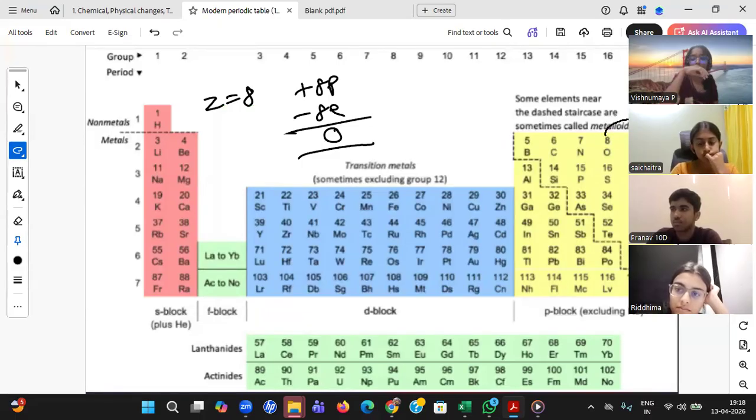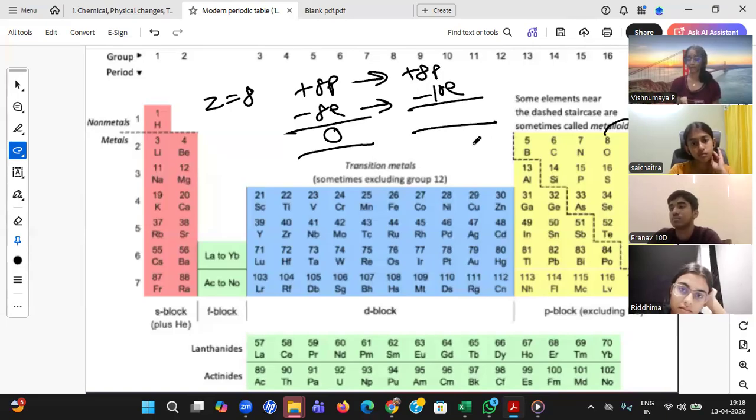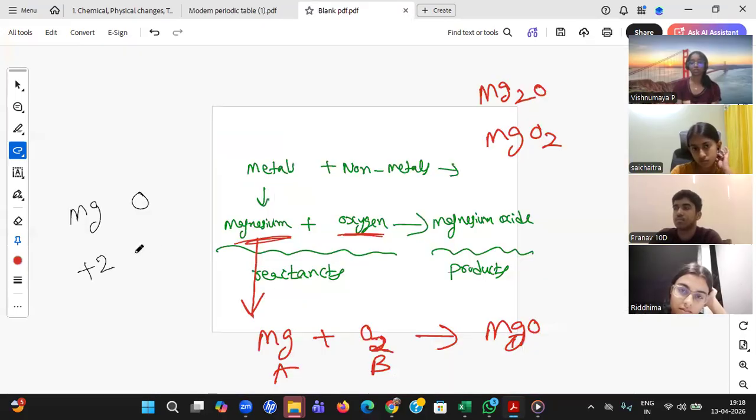Oxygen will also say, neon is my nearest noble gas element. So oxygen, you are at 8. I will give 2 more electrons, you become 10. But protons, I can't play with. Yes, Lavanika, 8 plus 8 minus 10, what is the answer? Sir, minus 2. Very good, minus 2. So that's the reason whenever I am writing oxygen, minus 2.